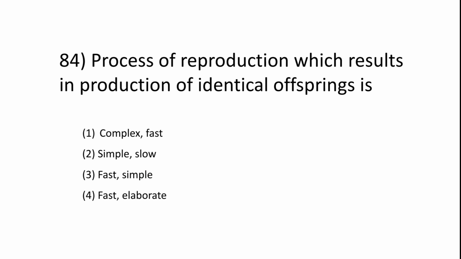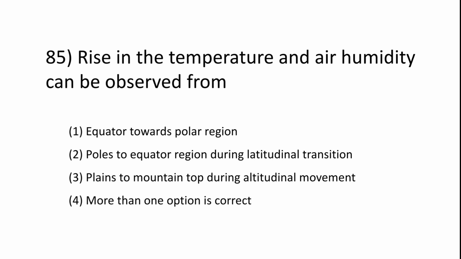Next question. Process of reproduction which results in production of identical offsprings is complex fast, simple slow, fast simple, fast elaborate. It's fast and simple.